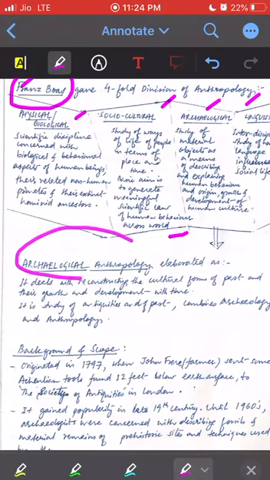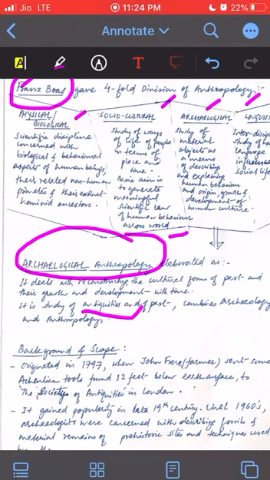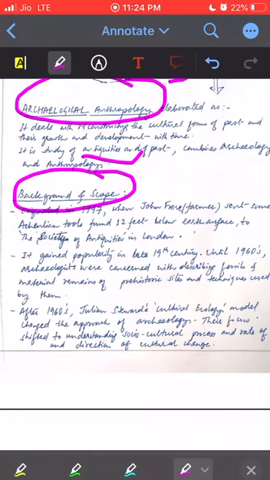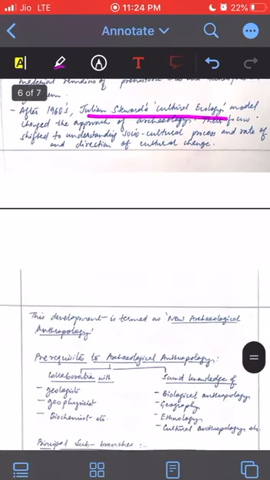So I have elaborated archaeological anthropology, how it deals with reconstructing the forms of the past, the growth, development, study of antiquities of the past, combining an archaeological and anthropological part. I have mentioned the background and the scope, origin you have to give, then how it gained popularity. Then Julian Steward's cultural ecology, a very important cultural ecological model.